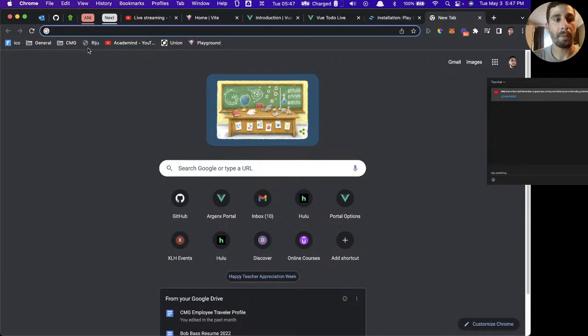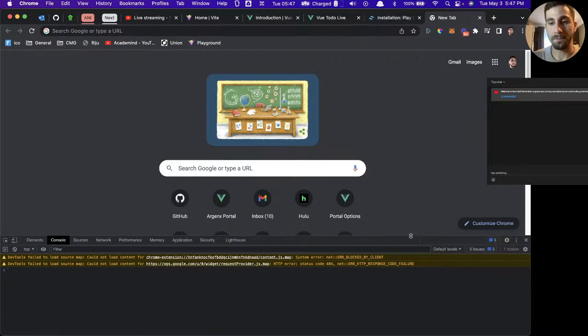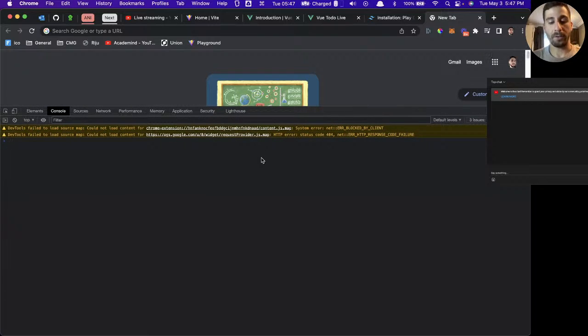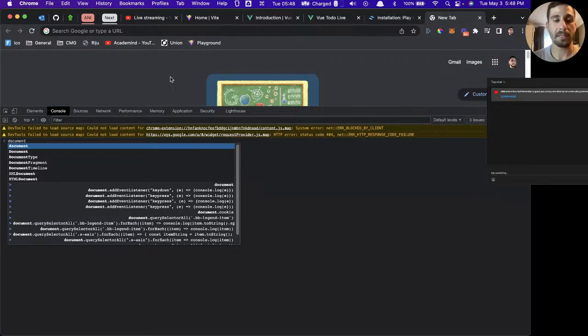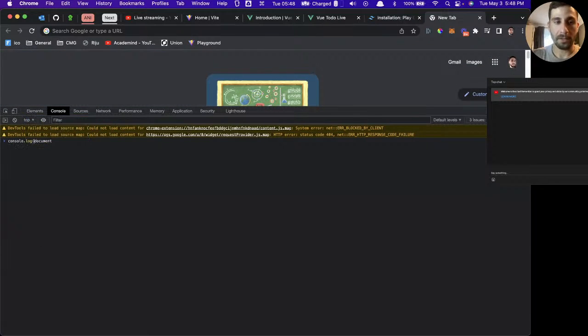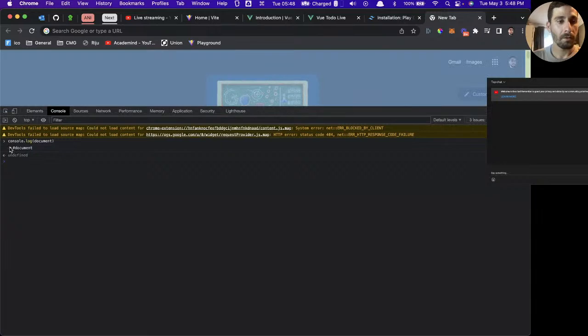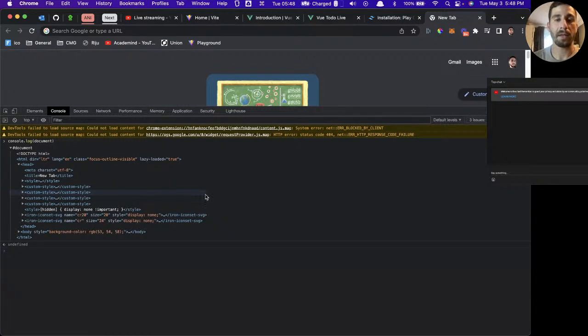So we have a web page here, and if we open up our console, I can type document. So the document refers to the entire document, all of the HTML that's behind this page. So let's just console log this, and let's see what that gives us. Let's expand this. So we have all of the HTML. So when we type document, we're referring to the document.